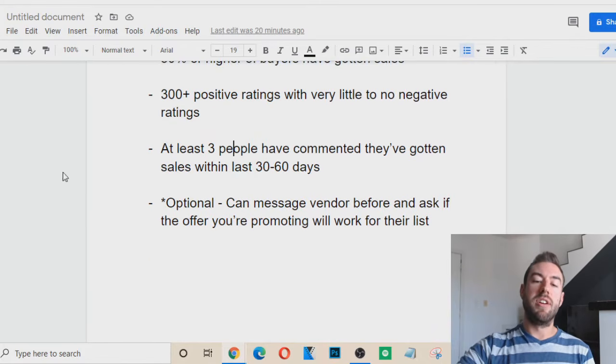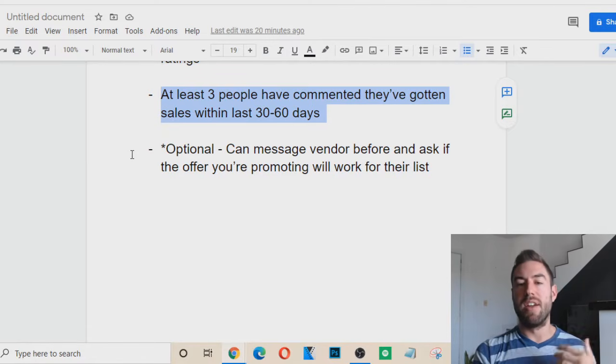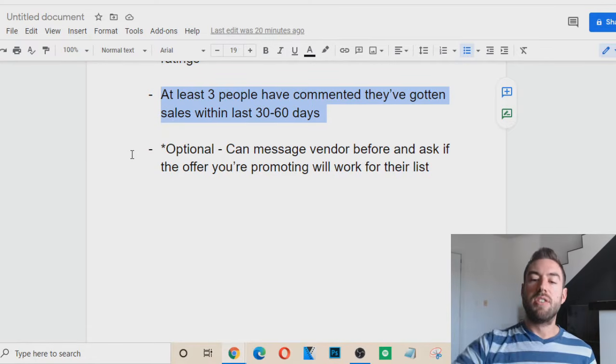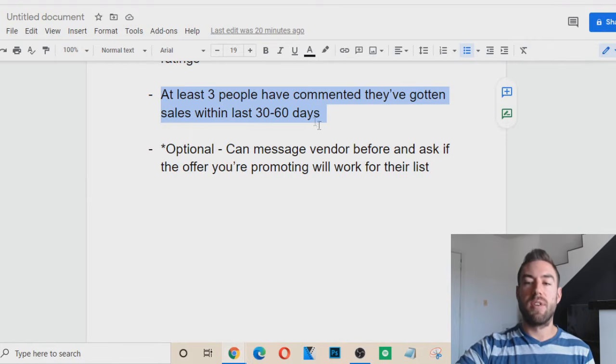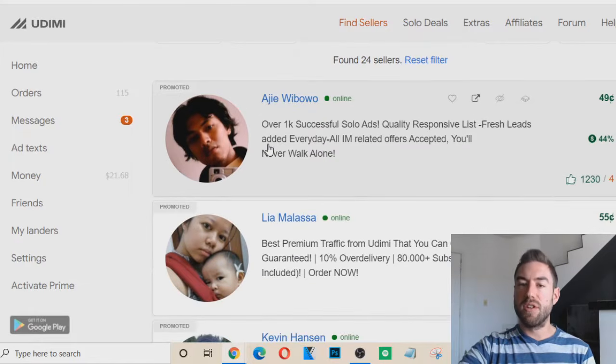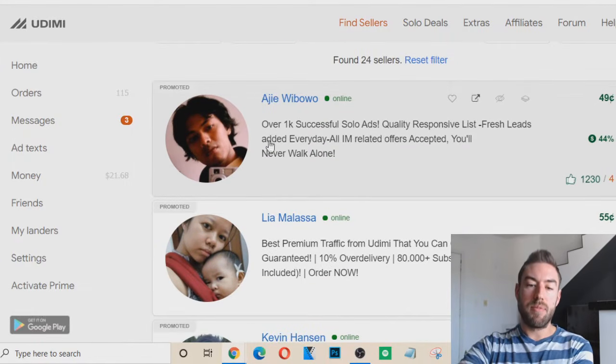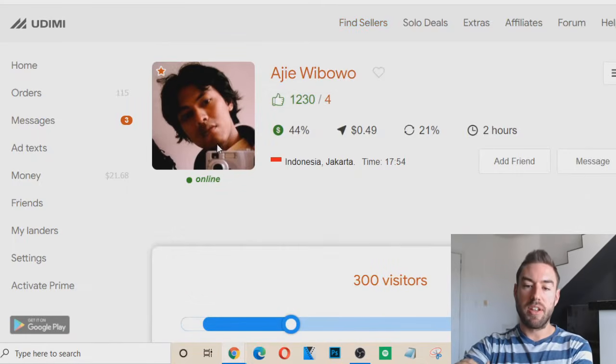This criteria point is, are people buying from that person's list recently? Okay, because we don't want someone that has made a lot of sales a long time ago and recently their list isn't good. So how do we actually find this? Okay, what we can do is, once someone has passed the first 2 pieces of criteria on Udemy, we can open up their profile, okay, by simply clicking on it.